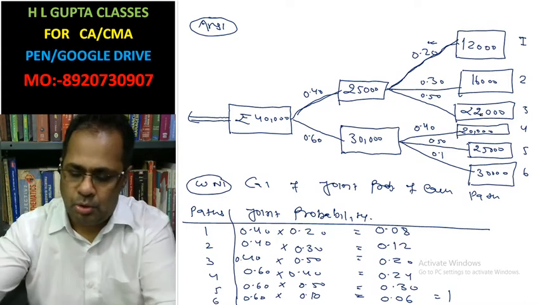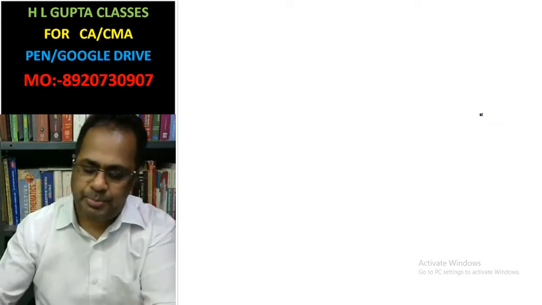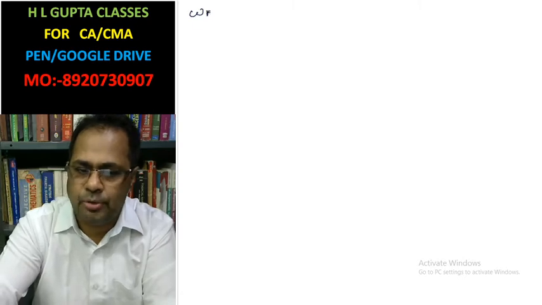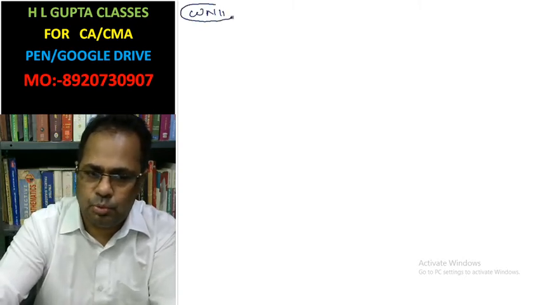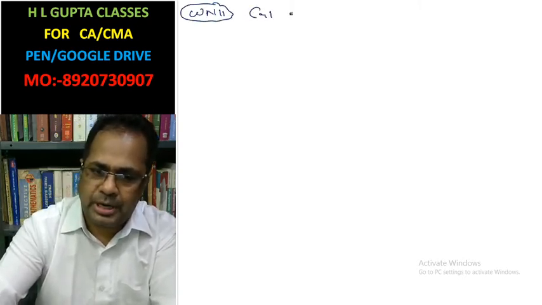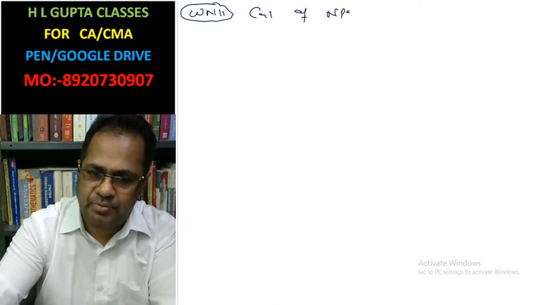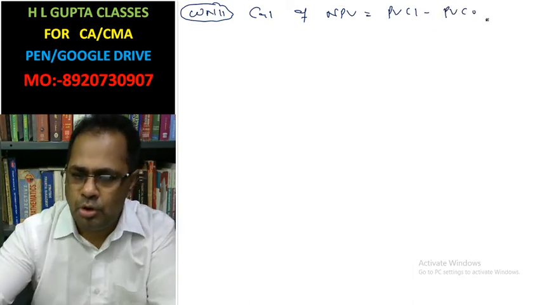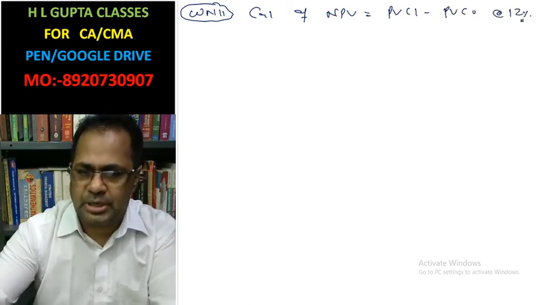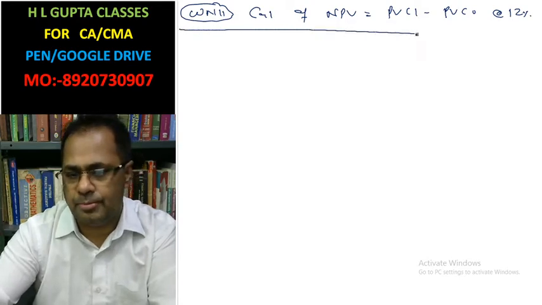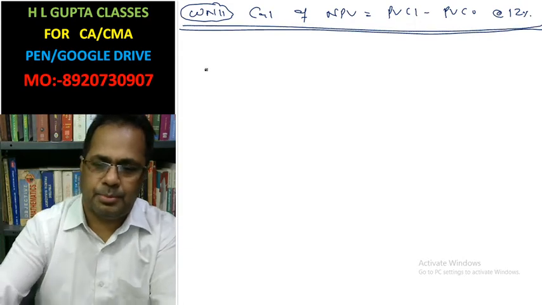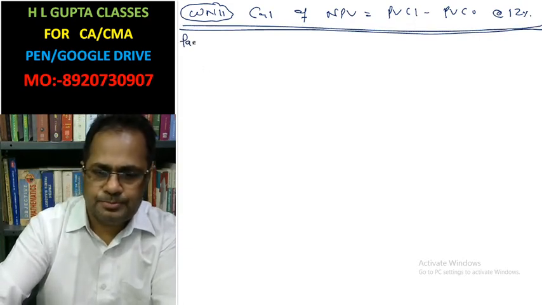Now you have to calculate net present value as well. Working note second: calculation of net present value. What is the net present value? Present value of cash inflow minus present value of cash outflow at the rate of 12%. Here you write the path.